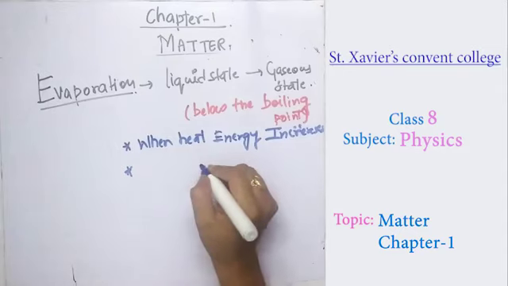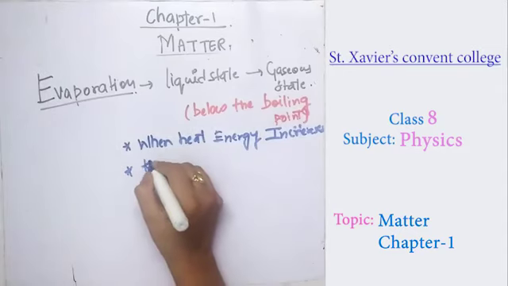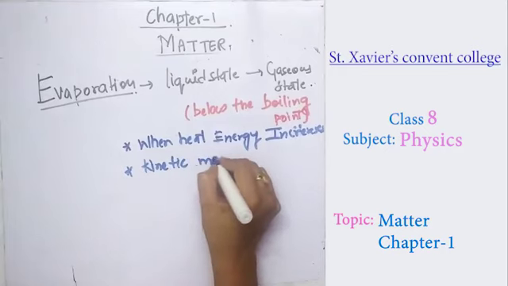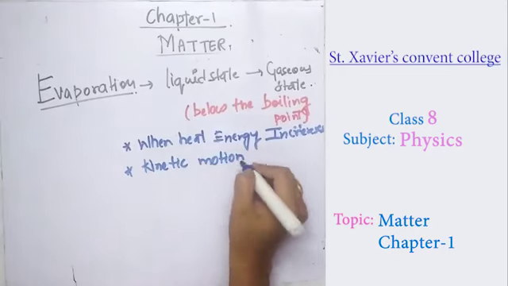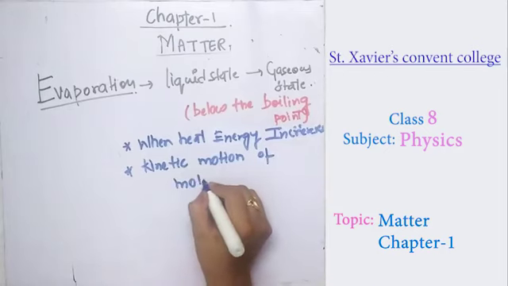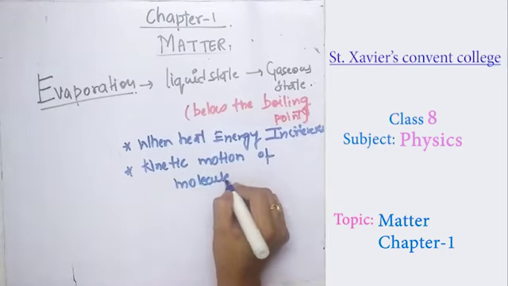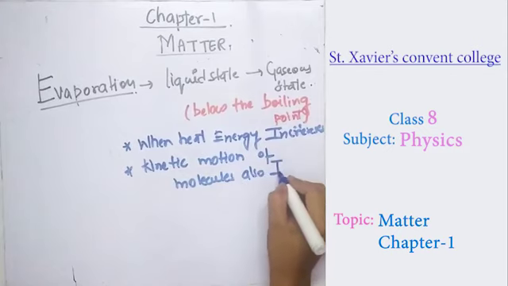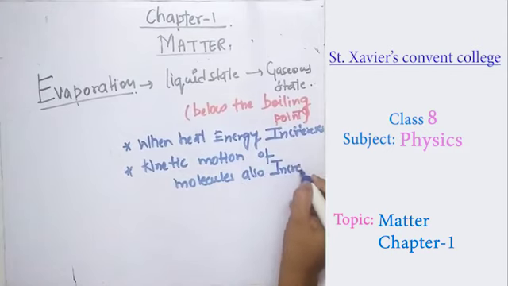So when heat energy increases, the kinetic motion of the molecules also increases.